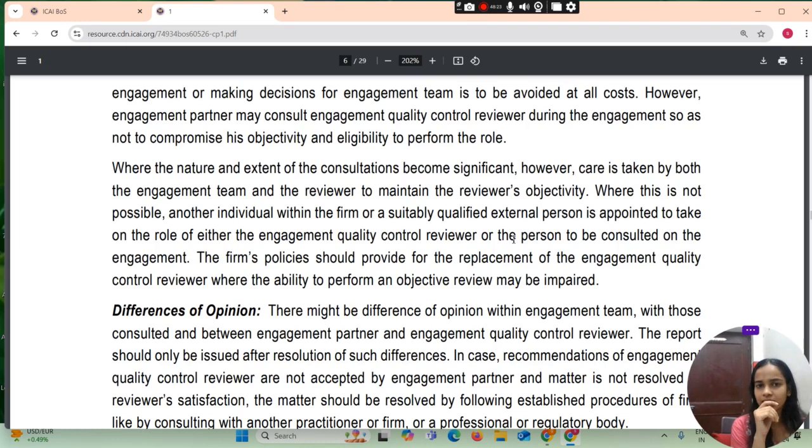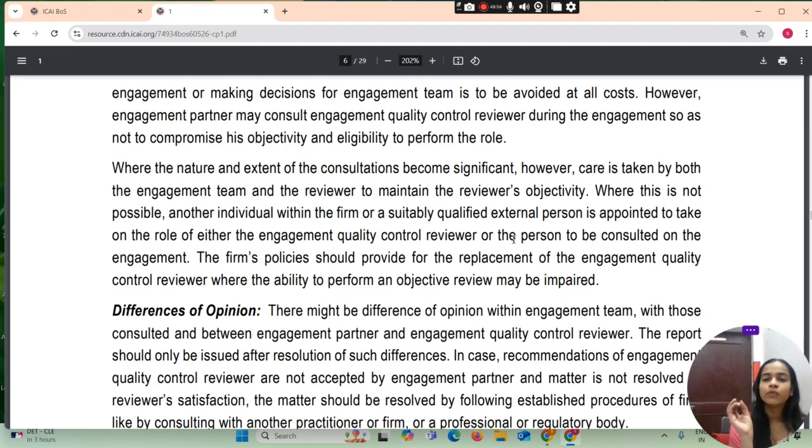However, the engagement partner may consult the engagement quality control reviewer during the engagement so as not to compromise his objectivity and eligibility to perform the role. Where the nature and extent of the consultation becomes significant, however, care is taken by both the engagement team and the reviewer to maintain the reviewer's objectivity. Where this is not possible, another individual within the firm or a suitably qualified external person is appointed to take on the role of either the engagement quality control reviewer or the person to be consulted on the engagement.